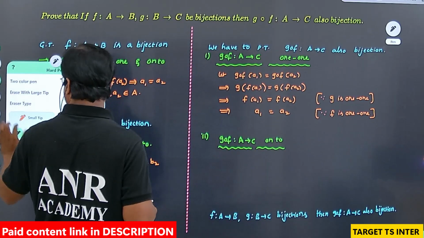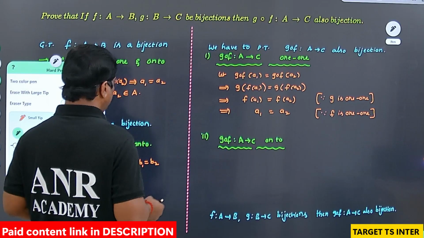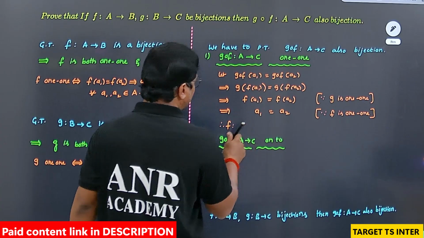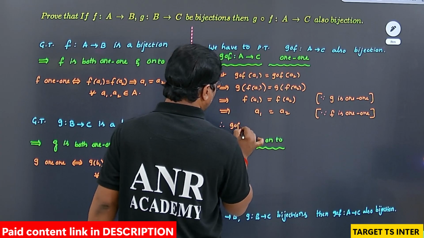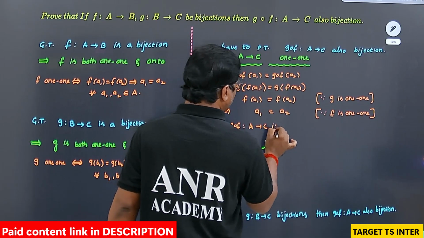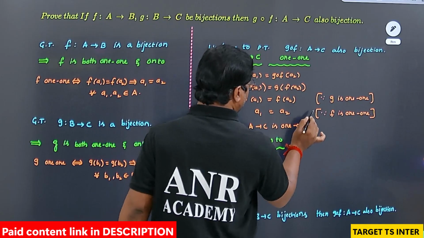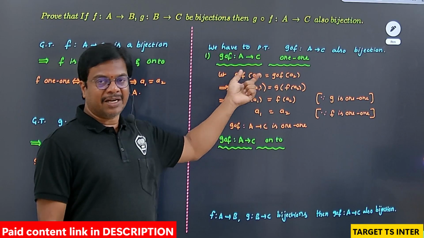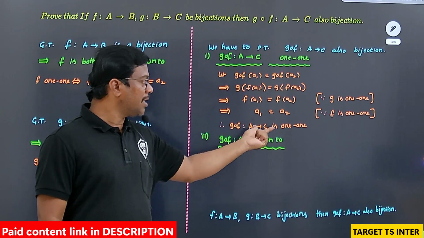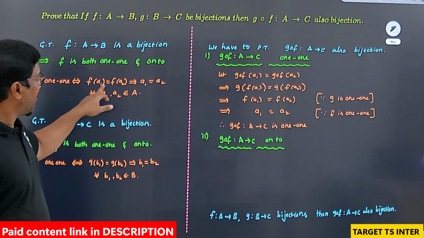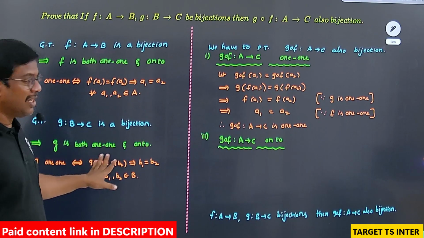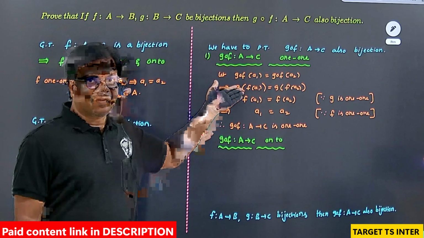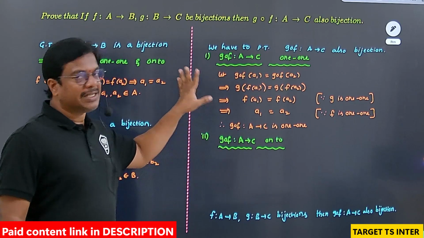Therefore, G circle f from A to C is 1-1. Whatever the input given to the composite function G circle f, a1 and a2, if the outputs are equal, then the inputs are also equal, so that it is 1-1. f of a1 equals f of a2 implies inputs are equal. G of b1 equals G of b2 implies inputs are equal. From these two conditions you got G circle f of a1 equals G circle f of a2 implies a1 equals a2, and hence it is 1-1.